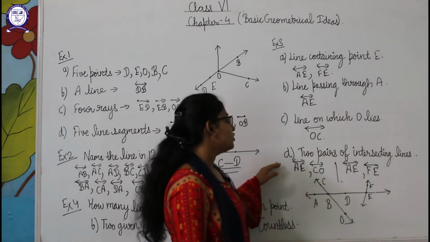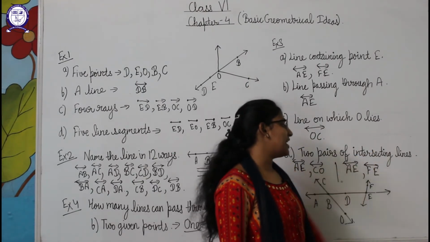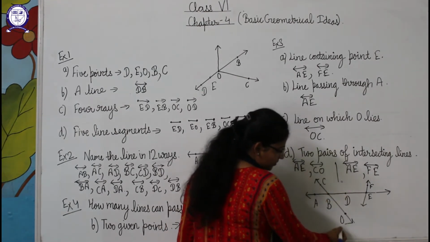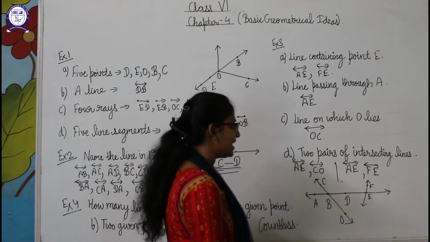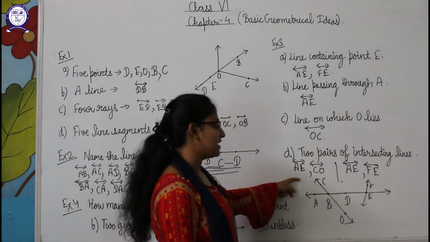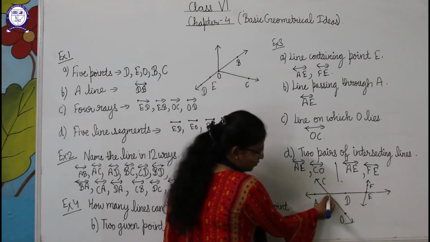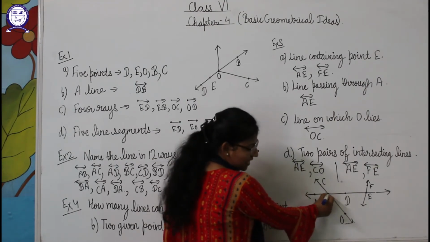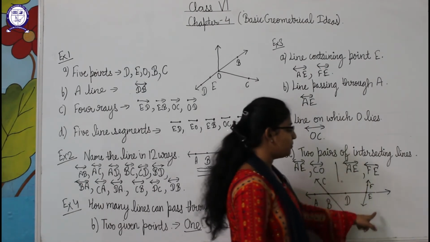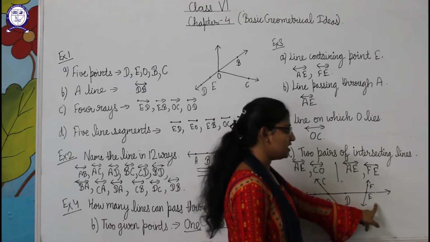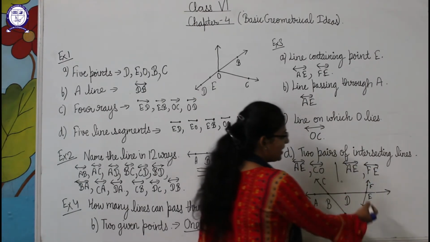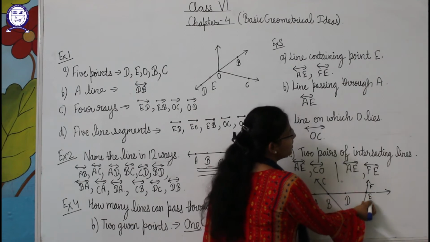Fourth part is two pairs of intersecting lines. Students, what are intersecting lines? AE and CO are intersecting lines. So AE and CO is one pair of intersecting lines, and they are intersecting at point B. They are meeting at point B here. And another pair can be FE and AE. This is another pair of intersecting lines, and they are meeting at point E.